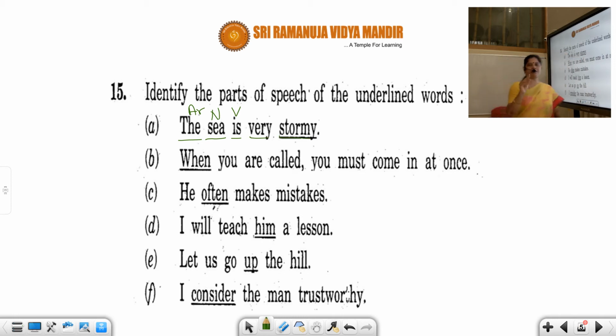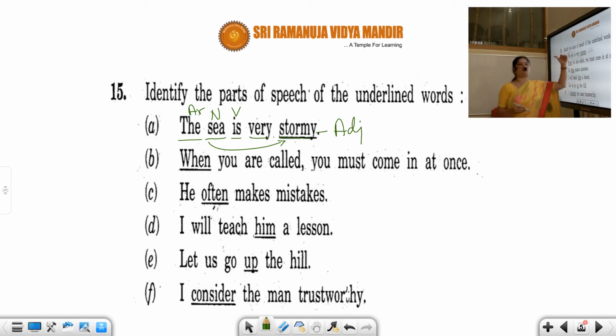Okay, please remember a blunt mark, students, whenever you have a linking verb, this is going to become adjective because it's modifying the sea. How is the sea? Sea is stormy. So because it is modifying the sea, this is adjective.